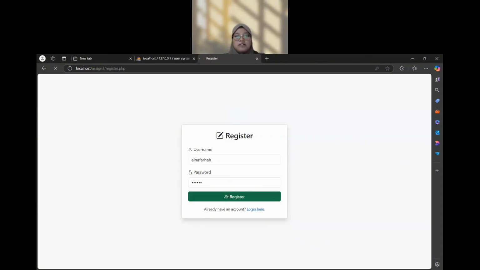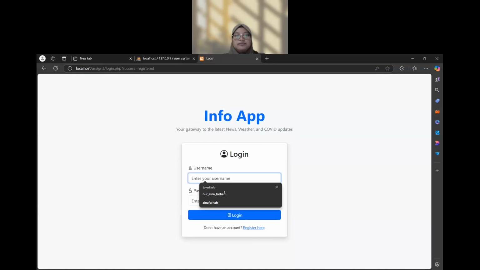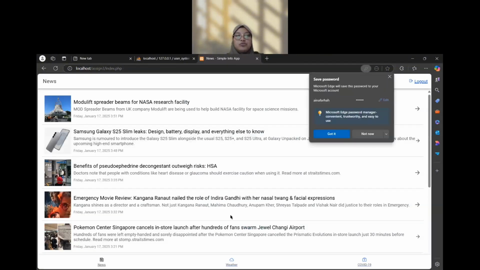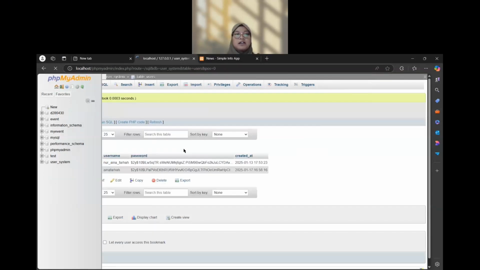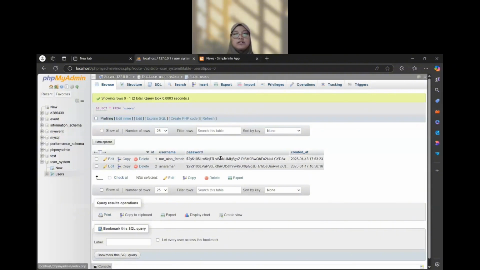Okay, now after registering, the user needs to log in, and then it will go to our system in the database. It will record user information such as username, password, and then timestamp.